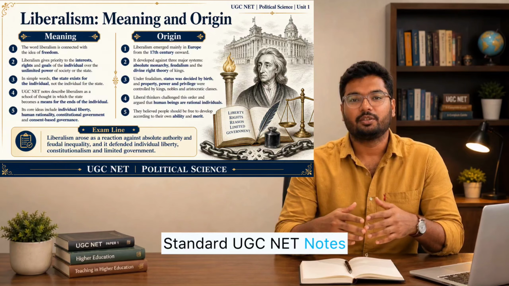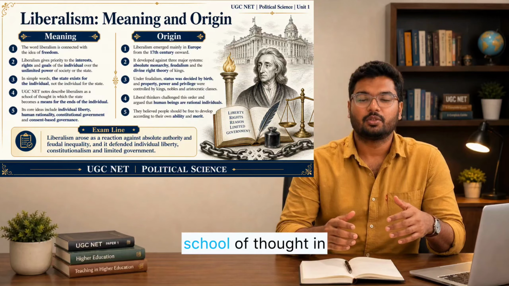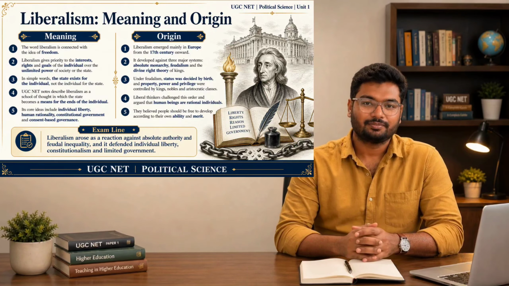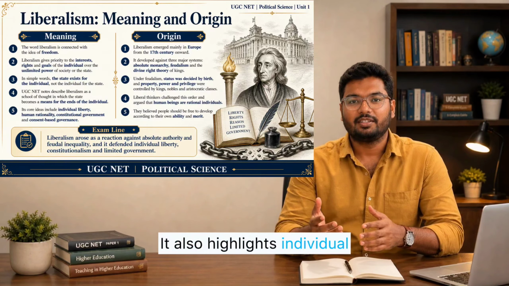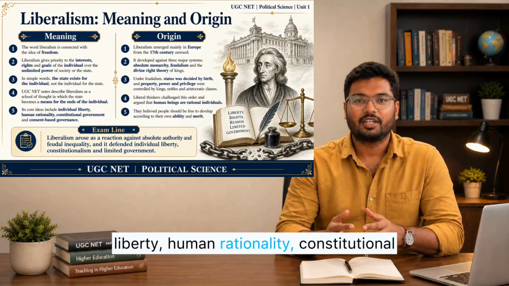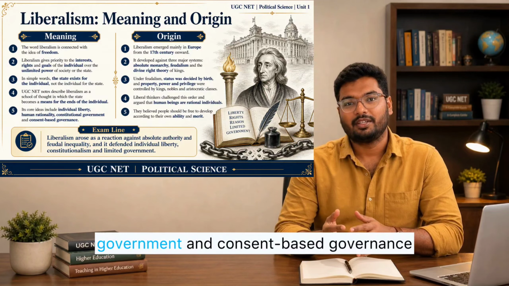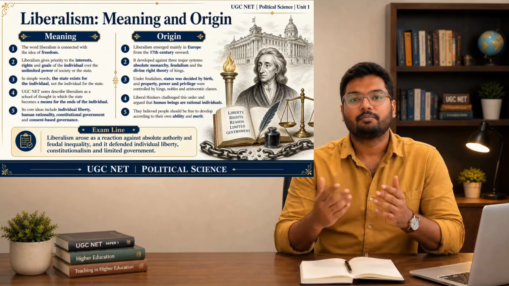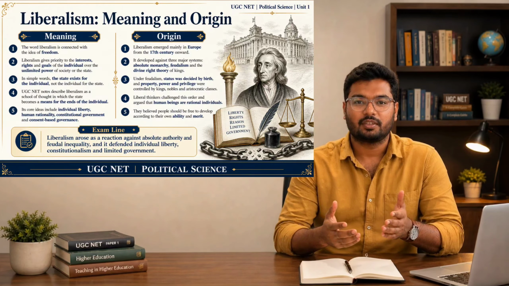Standard UGC NET Notes explains liberalism as a school of thought in which the state becomes a means for the ends of the individual. It also highlights individual liberty, human rationality, constitutional government, and consent-based governance as central to liberal thought. Now let us understand the origin.